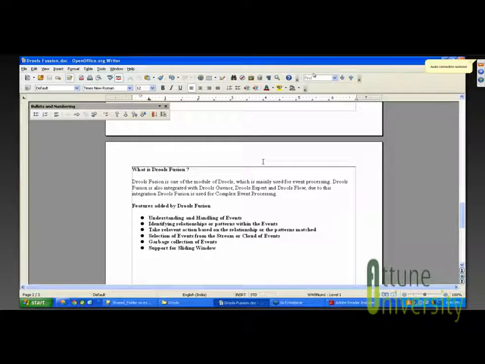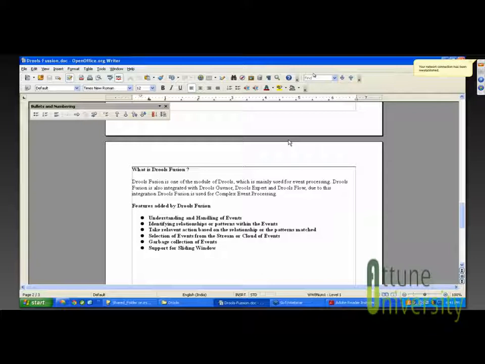One of the modules in Drools is called Drools Fusion. This Drools Fusion is used to manage the CEP, so CEP can be handled using Drools Fusion. In Drools Fusion, there is another module called Expert. Then there is a Governor, and there is one more module available. The Expert module is basically used for the rule implementation only.